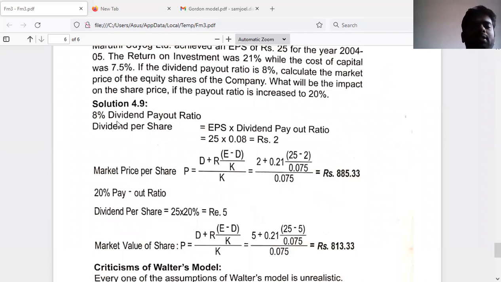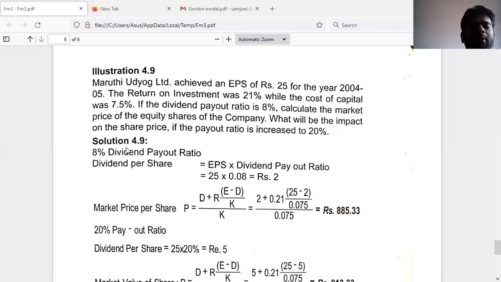Now here, EPS, dividend per share, that we have to calculate, because the formula to calculate the market price per share is P equals D plus R into E minus D divided by K, whole divided by K. Now R is rate of return, E is EPS, K is cost of capital, D is not known, that we have to calculate.